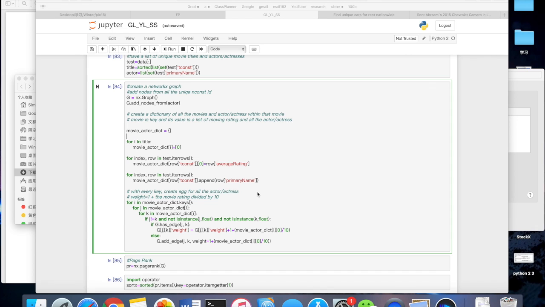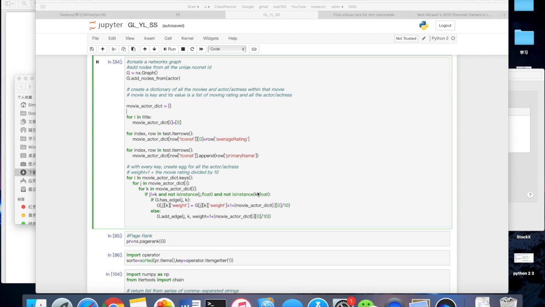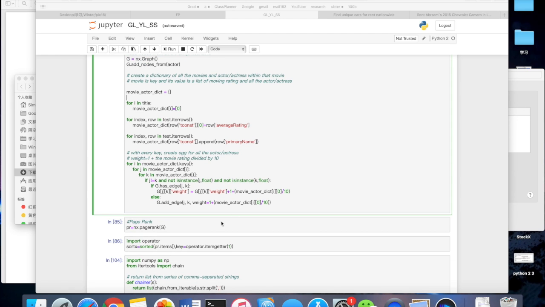And to create the edges, we run the for loop. For every actor and actress under the same movie title, we create the edge between them, with the weight as the movie rating of these movies. And at last, we put these things under the PageRank part.